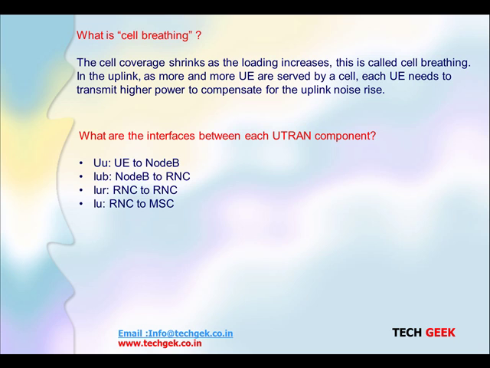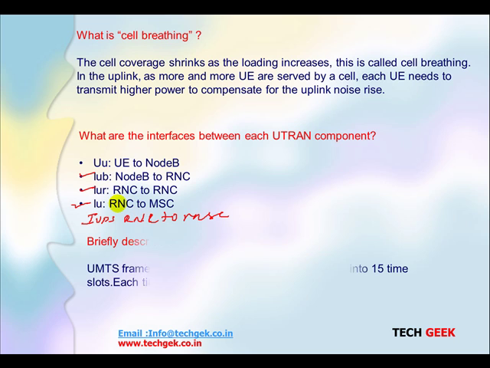User equipment, also called the mobile station, communicates with the Node B over the Uu interface. We have the Iub interface between the Node B and the RNC. Two RNCs communicate with each other through the Iur interface. The IuPS interface carries packet traffic and the IuCS interface carries circuit-switched traffic from the RNC to the MSC, which we have already discussed. So when the request is for packets, it uses IuPS; if it is circuit switched, it uses the IuCS interface.